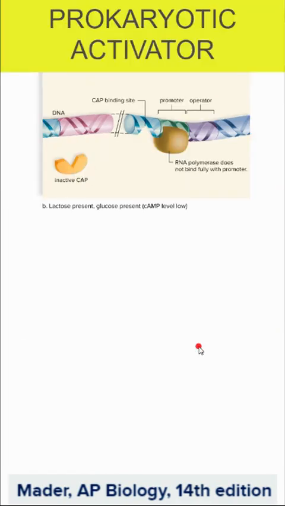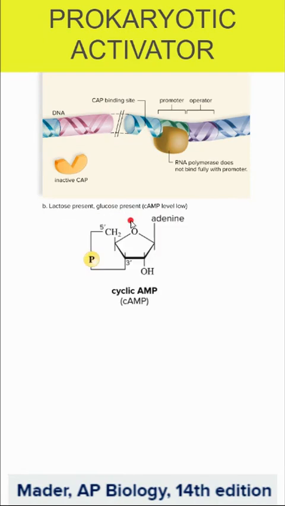So one last thing here. We talk about activators binding to enhancers in eukaryotes, but we can also have activators in prokaryotes. So we have this CAP protein here. Now, lactose may be present, but if glucose is present, we really don't need to break down lactose. So we already have glucose and we can break things down, but if glucose is scarce, what we're going to get is a lot of this cyclic AMP.